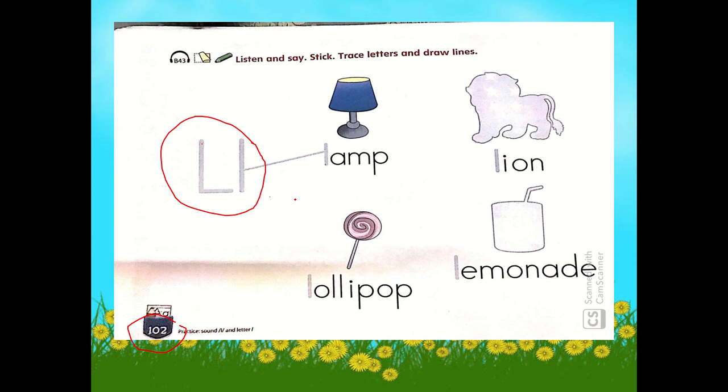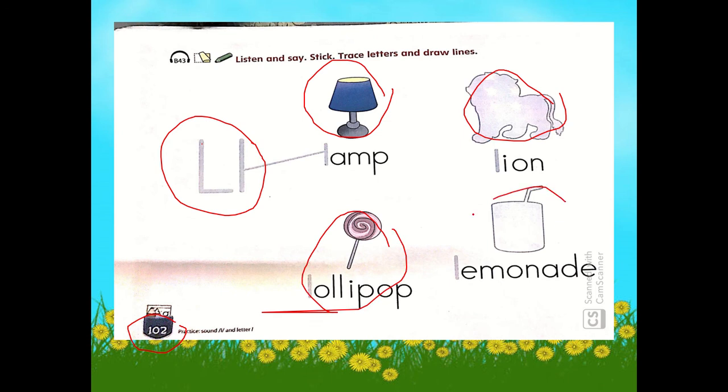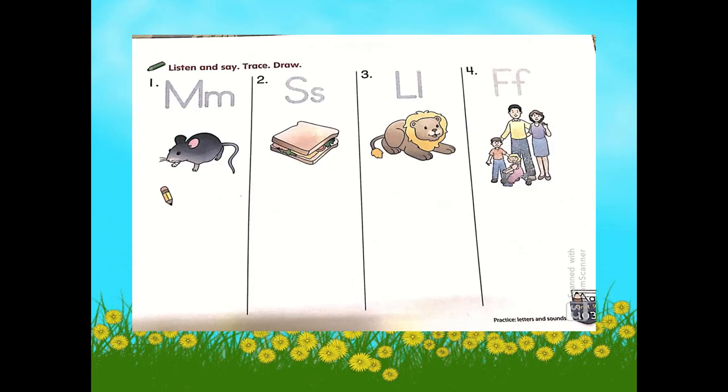Now, what are the objects that begin with the letter L? We have your lamp, lion, lollipop, and lemonade. So, I want you to trace the letter L, the big letter L, and the small letter L. Also, trace this letter. Next, I'd like you to open or turn your book on page 103. Still hold your pencil.